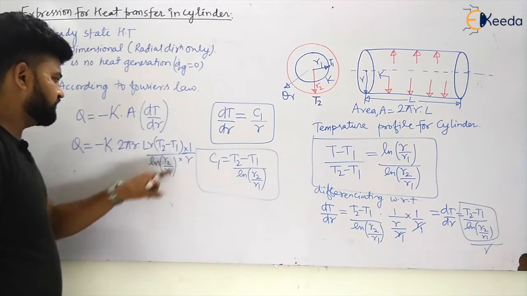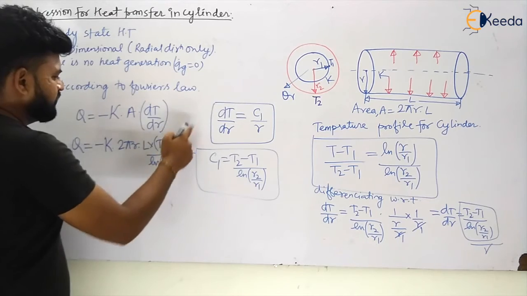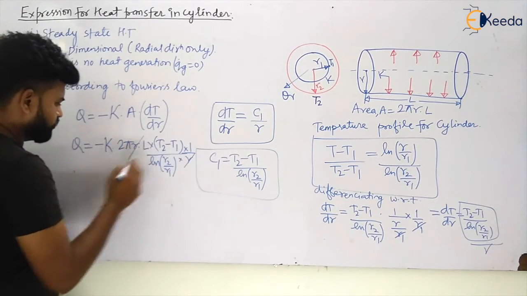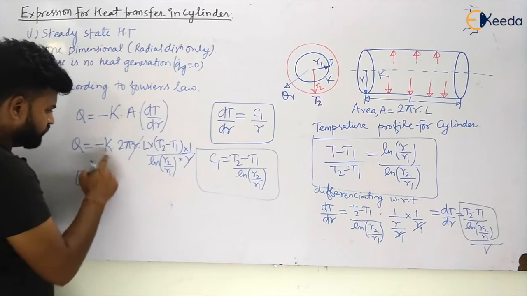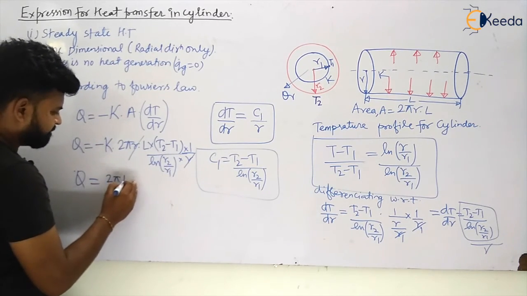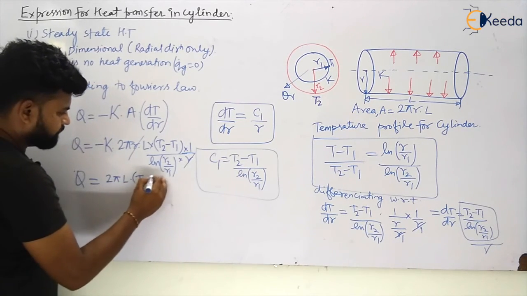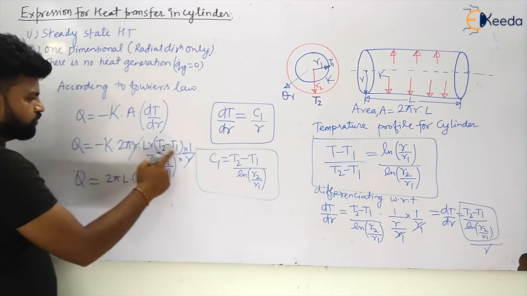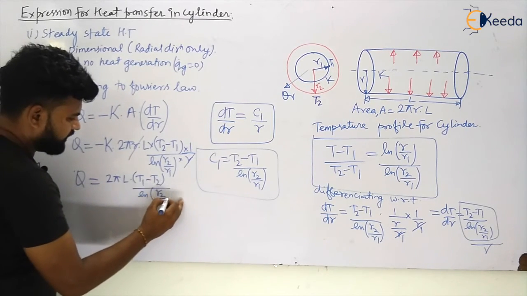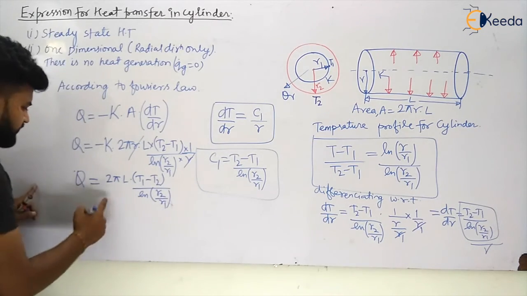So r and r will go. Taking the minus sign inside, the remaining term is Q equal to 2 pi L multiplied by T1 minus T2, divided by ln R2 by R1, with K also there.